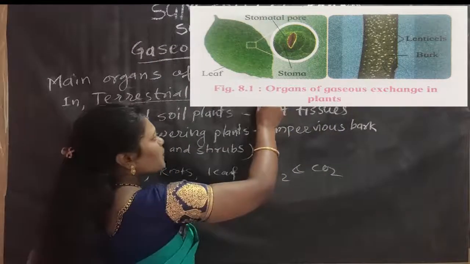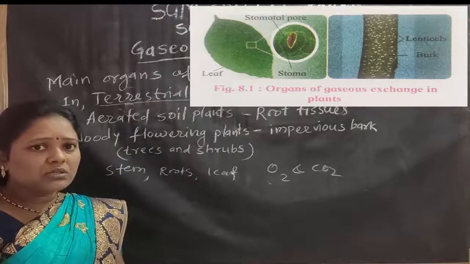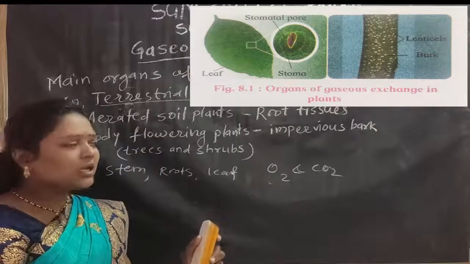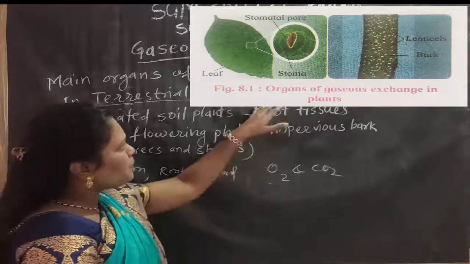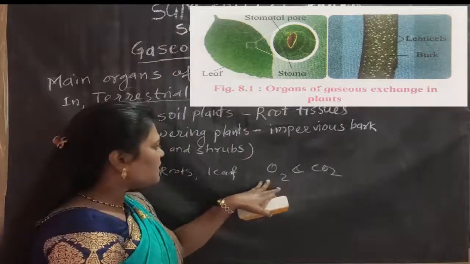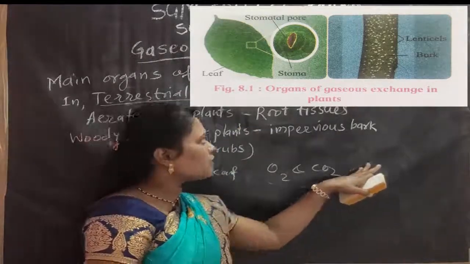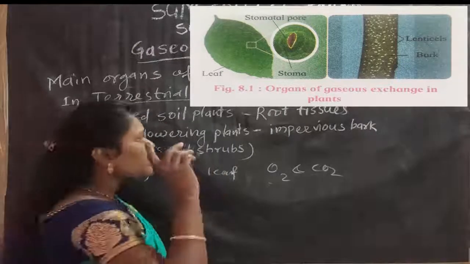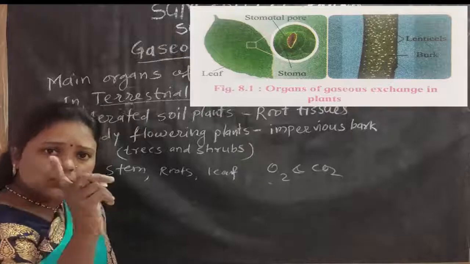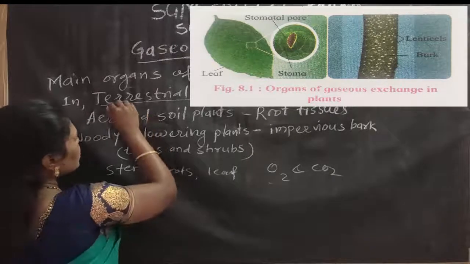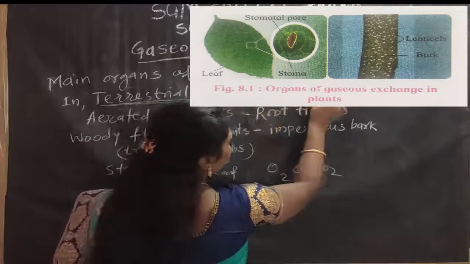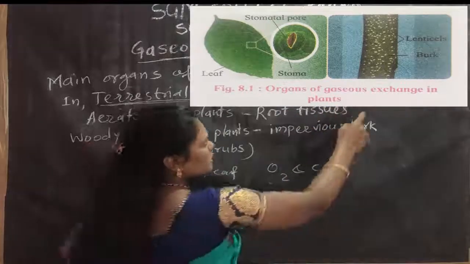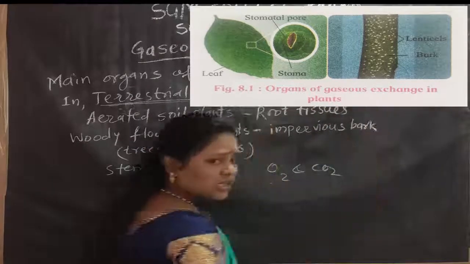When the stomata is open, at that time they perform gaseous exchange, meaning oxygen in and carbon dioxide out. So the particular respiratory organ present in terrestrial plants is the stomata, present on the upper and lower surface of the leaves.